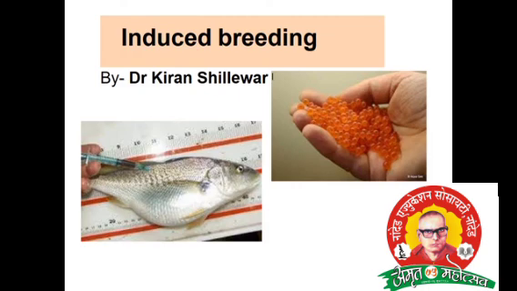Natural breeding takes place in the rivers in the months of June, July, August. Rivers means the Ganga, Brahmaputra, East Coast, West Coast, Indus, and all the rivers present in India. The breeding takes place in the monsoon season, June, July, August, and the first week of September. This is called natural breeding, but artificial breeding is called induced breeding, right?